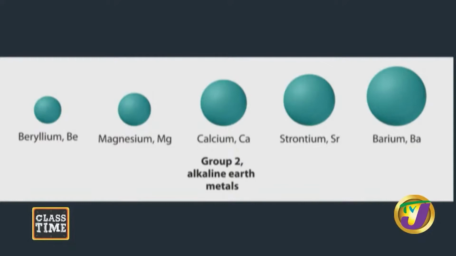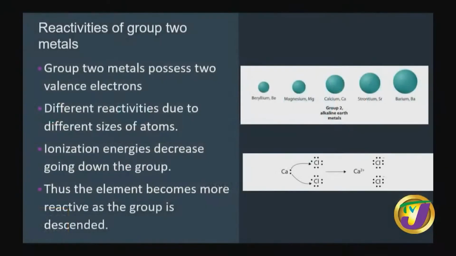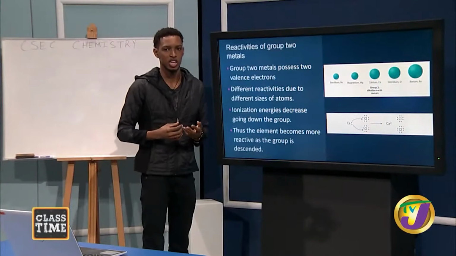So in beryllium, it would be very hard to lose those 2 electrons. Therefore, since it's hard to lose those valence electrons in beryllium, beryllium would not be as reactive as barium. Now, it then says different reactivities due to the different size of the atoms, which I just explained, and the ionization energies decrease going down the group, meaning that as we move from beryllium to barium, the ionization energies get